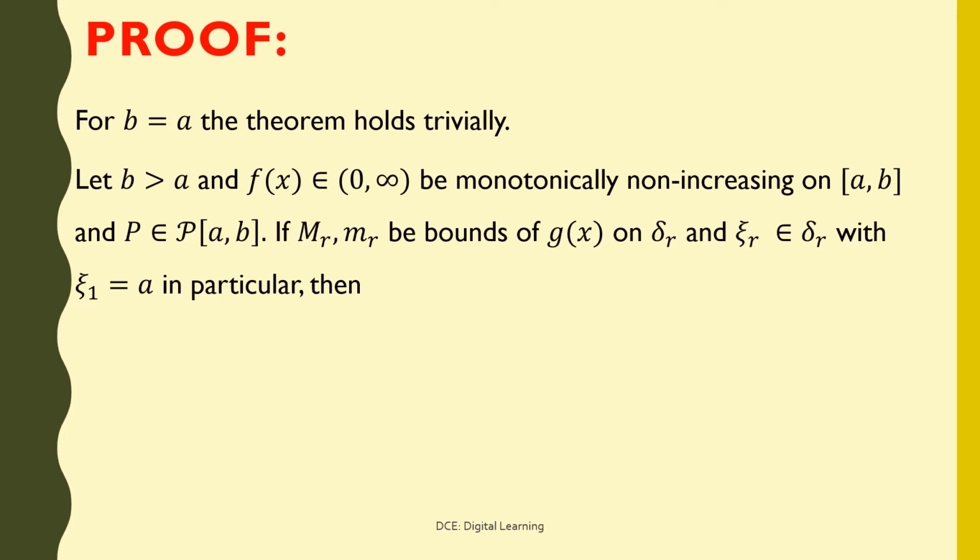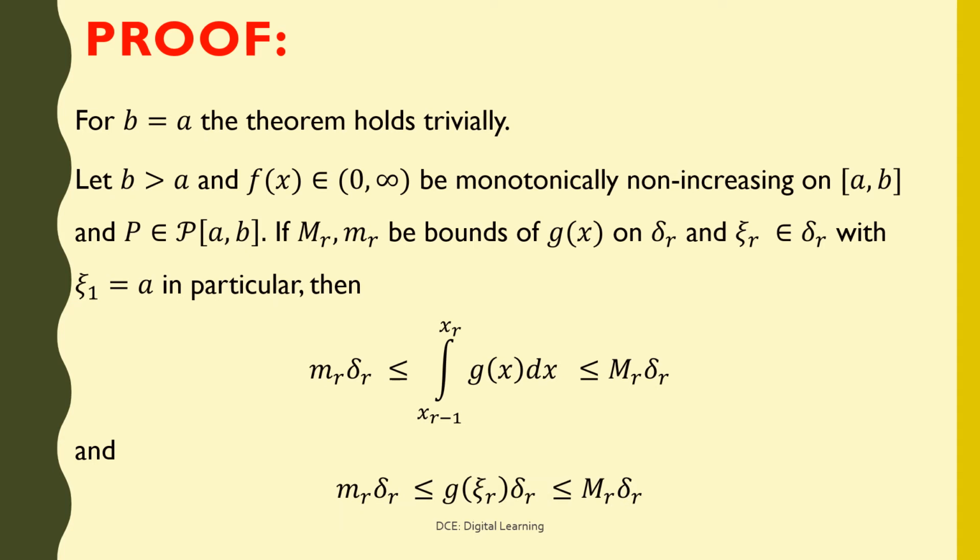If big M r and small m r are bounds of g of x on delta r and jr belongs to delta r with j1 equals a in particular, then small m r into delta r is less than or equal to integral of g of x dx from x r minus 1 to x r, which is less than or equal to big M r into delta r, and small m r into delta r is less than or equal to g of jr into delta r, which is less than or equal to big M r into delta r.